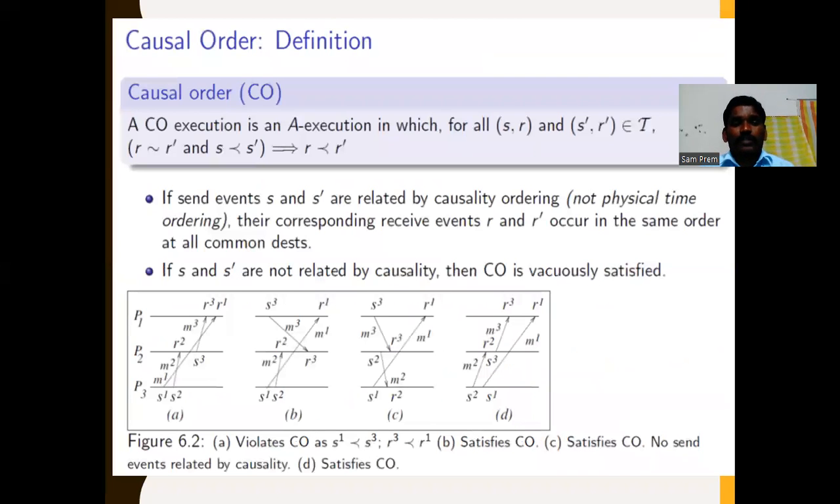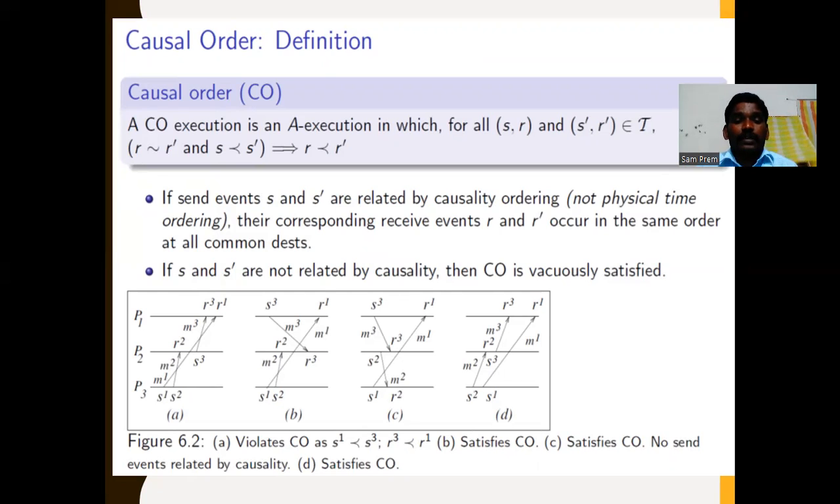Now the causal order definition. A causal order execution is an asynchronous execution in which, for all send and receive events (S, R) and (S', R') belonging to T, if R and R' are at the same process and S is causally before S', then R is causally before R'.